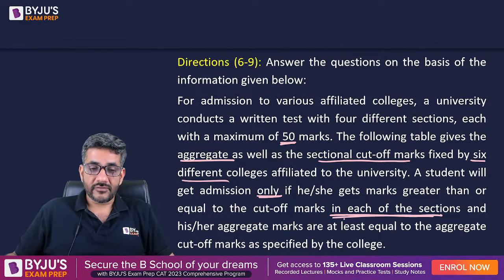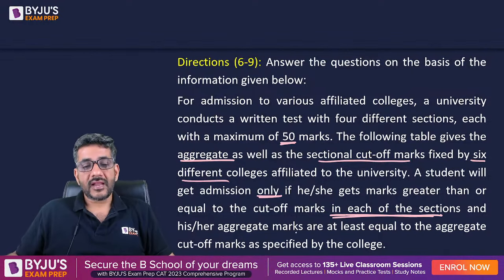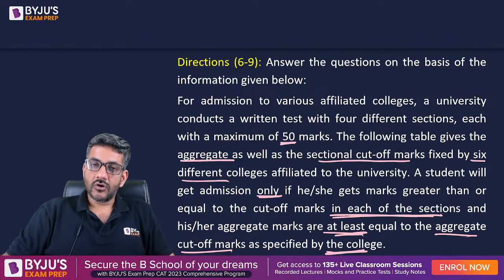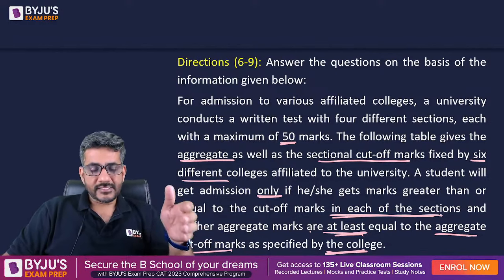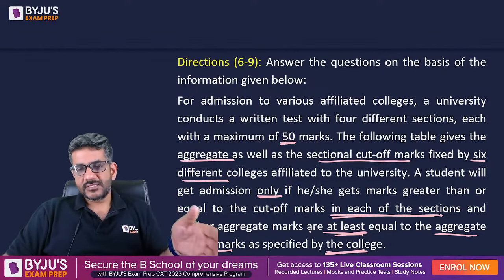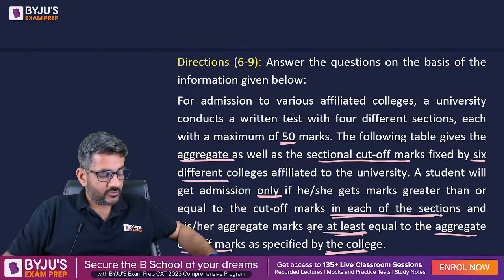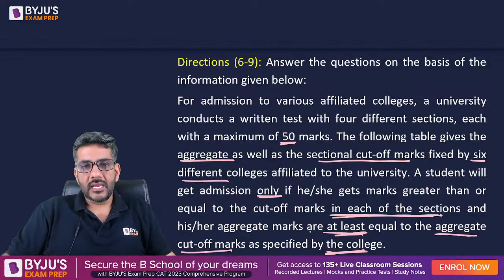हर सेक्शन में कट ऑफ क्लियर करनी पड़ेगी, and his or her aggregate marks are at least equal to the aggregate cutoff marks as specified by the college. I'm sure you understood it. Each section is of 50 marks. There is a sectional cutoff, there is an overall cutoff. When you clear it, only then you would be able to get admission into that particular college.